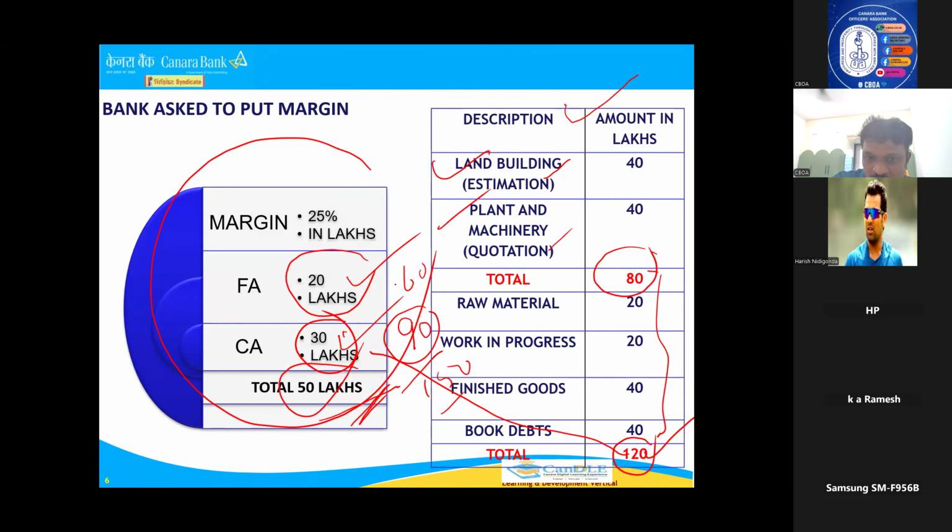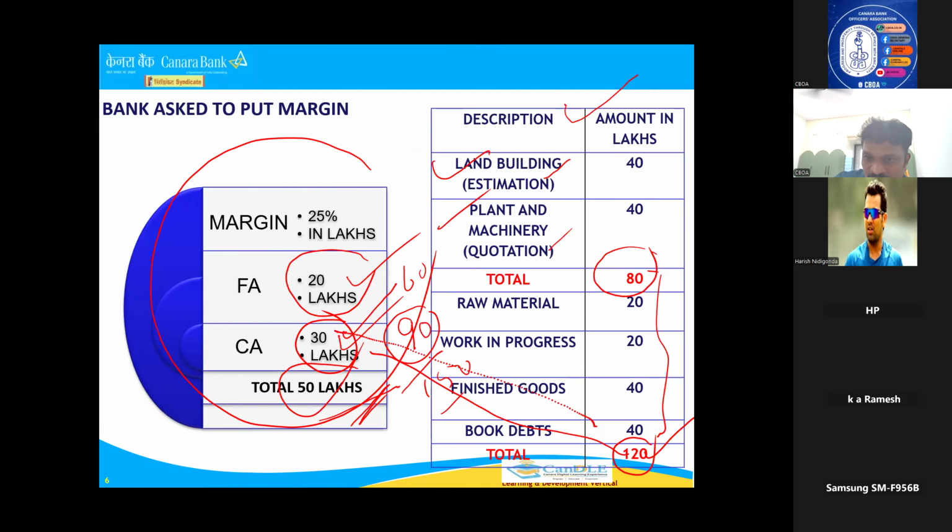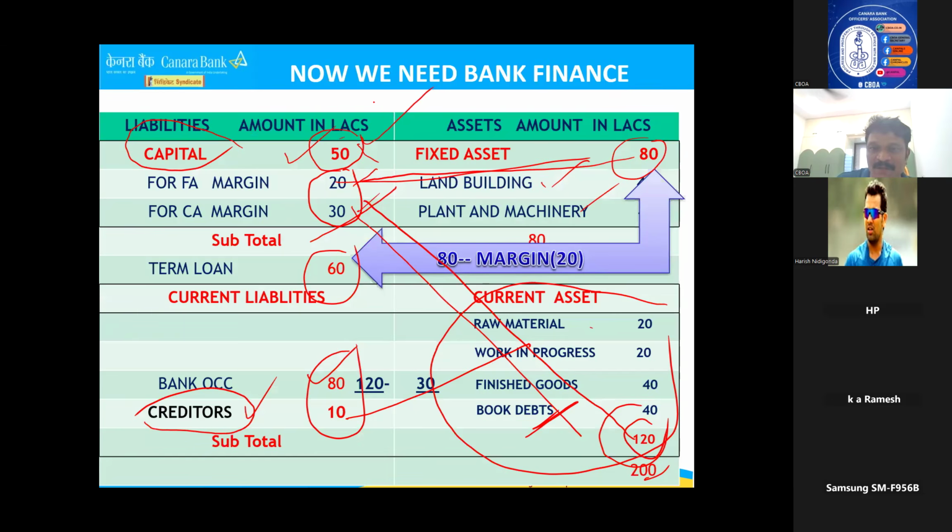This margin, whatever we are bringing to purchase these current assets, is called net working capital. I hope I am clear. Again I'm repeating, in the project we have shown that for purchase of all these raw materials you require 120 lakhs. For that, whatever the manager told to bring as margin, we brought 25%, which is 30 lakhs. Remaining 90 bank finance. This 30 lakhs is called net working capital. I hope you understand what net working capital is now.